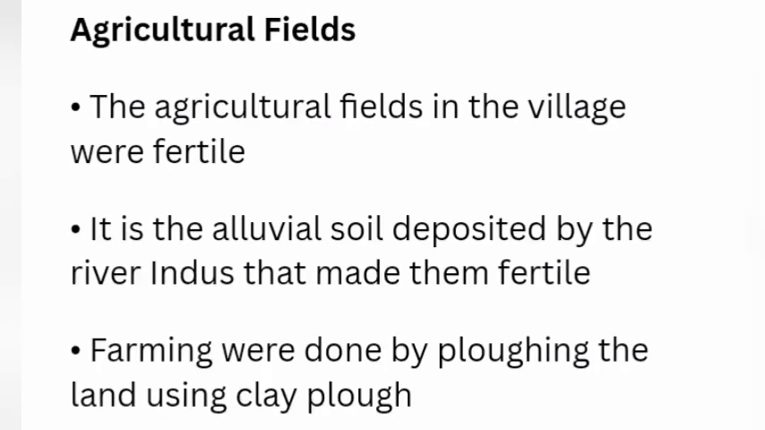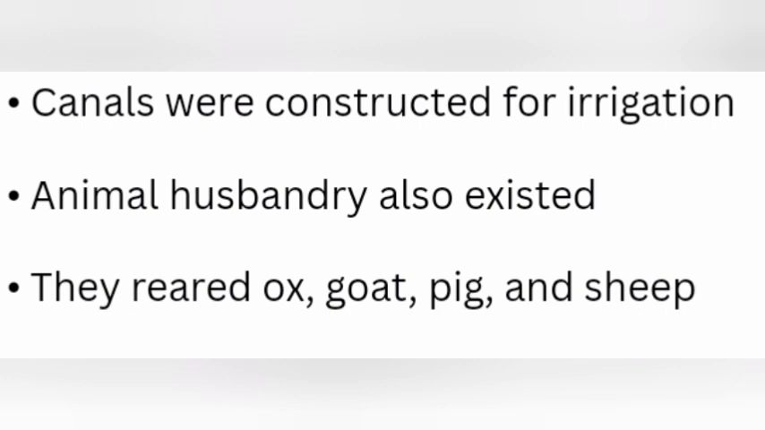Agricultural fields. The agricultural fields in the villages were fertile. It is the alluvial soil deposited by the river Indus that made them fertile. Farming was done by ploughing the land using clay plough. Canals were constructed for irrigation. Animal husbandry also existed. They reared ox, goat, pig, and sheep.